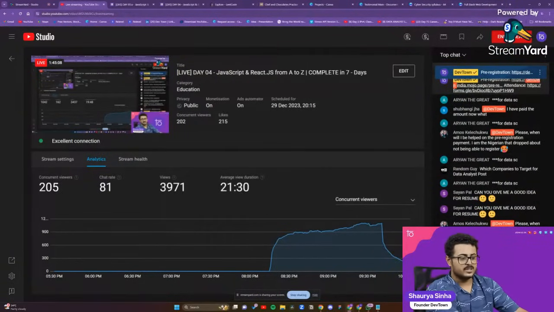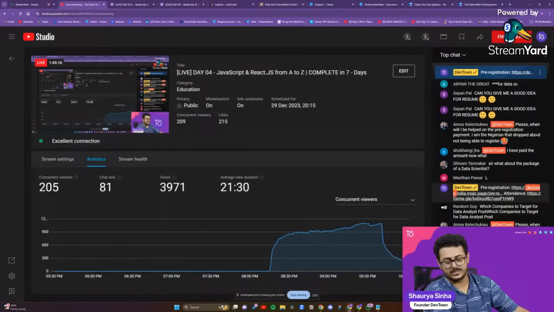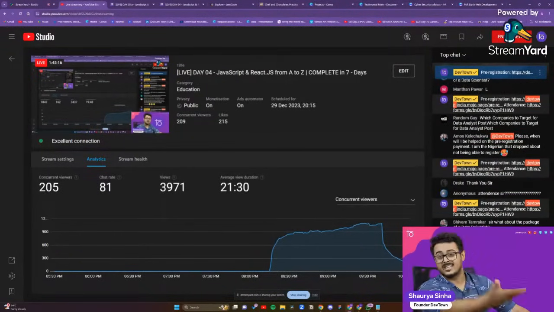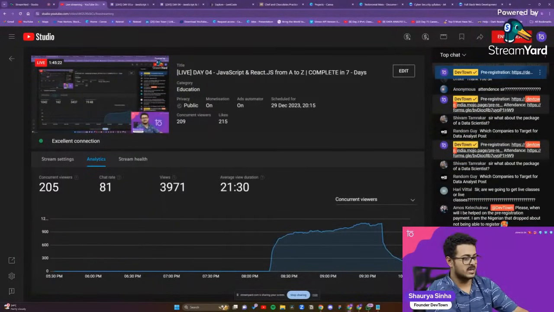Once you've done your pre-registration, a particular career counselor will be allotted to you, and he or she will be approaching you for your company of choosing, which particular training you want to pursue, and when do you want to start it, and your post registration as well. So you don't have to worry about that.